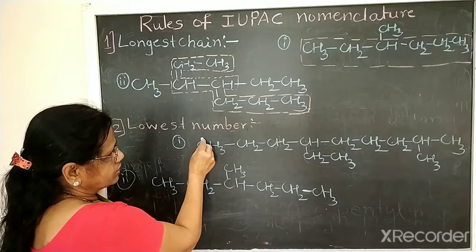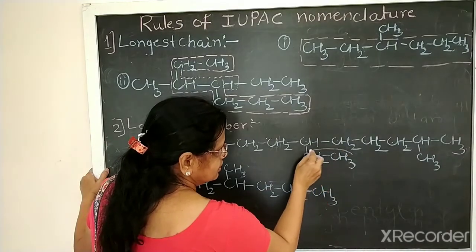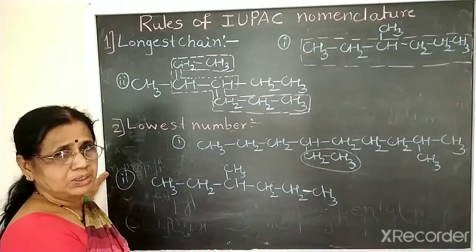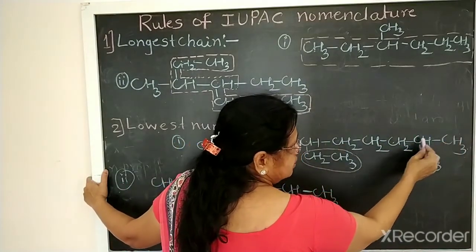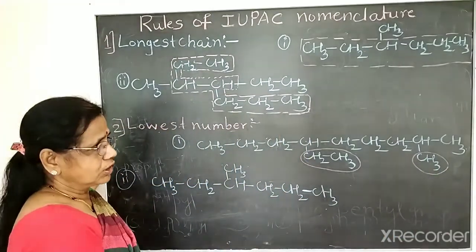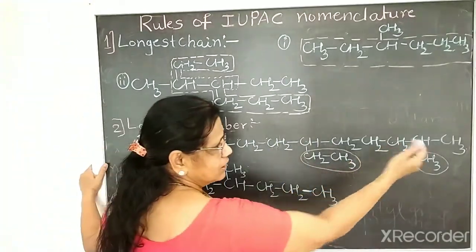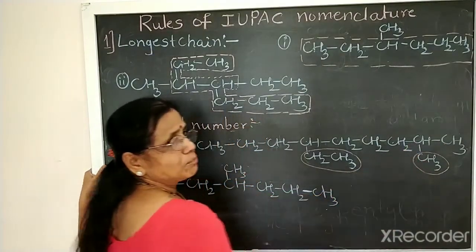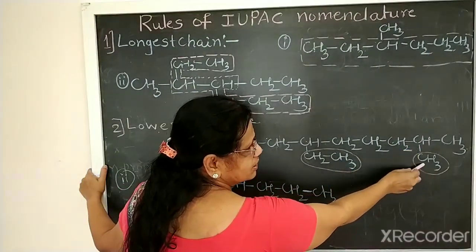See here, if I give this carbon 1, 2, 3, 4, the fourth carbon contains the CH2CH3 group. It is ethyl group. So fourth carbon contains the ethyl group. Okay. But if you give the number from the right side, 1, 2, so second carbon contains the alkyl group. It is methyl group. So therefore, which side should we select? From the right side. Because if we give the number from the right side, this carbon which contains the alkyl group gets the lowest number.